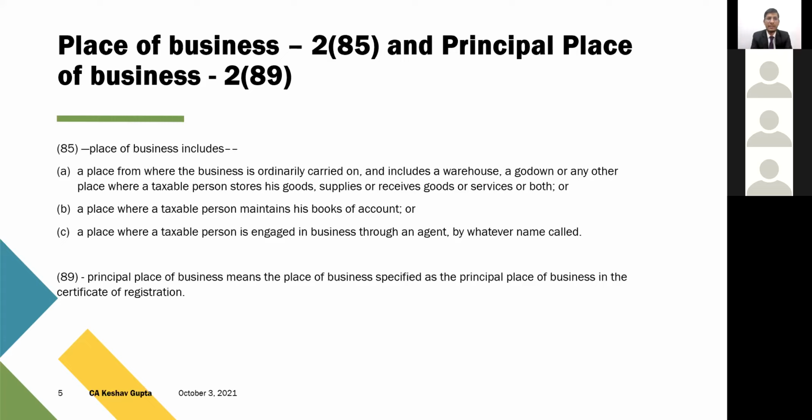So basically, every kind of place which could have been identified in a business has been considered, because in business there's either a corporate office, and then there are factories, stores, and warehouses. All those kinds of situations have been considered while framing the definition of place of business. And normally books of accounts are maintained either at the factory or at the head office.